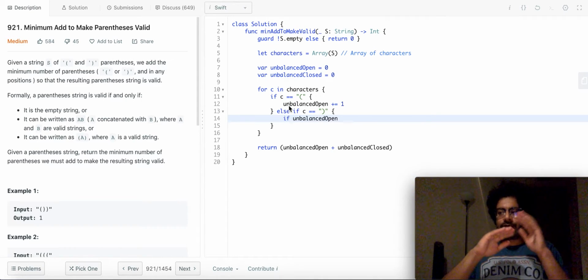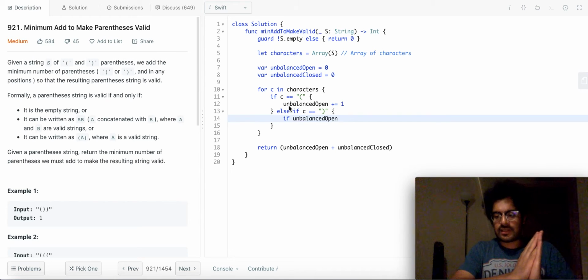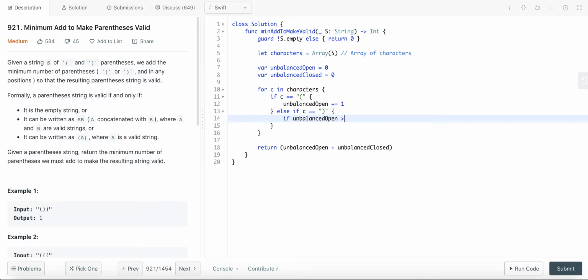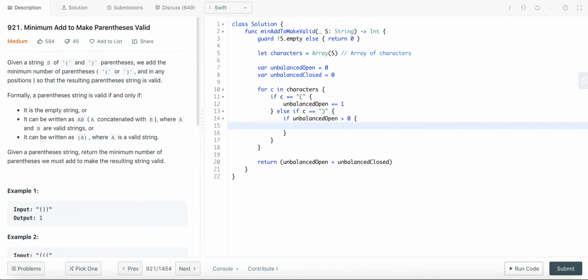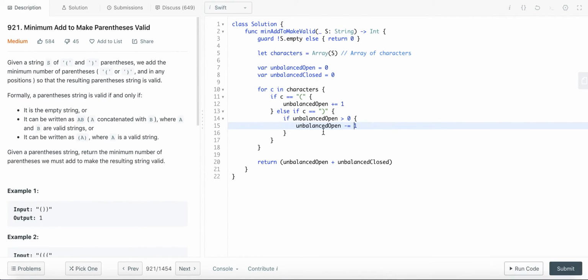So if unbalanced open is greater than zero, meaning we do have an unbalanced opening brace before this closing brace, then what that means is we can reduce the count of unbalanced open, because we have fewer unbalanced opening braces now.